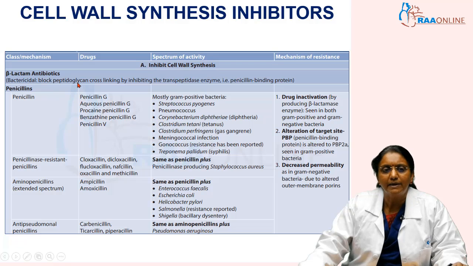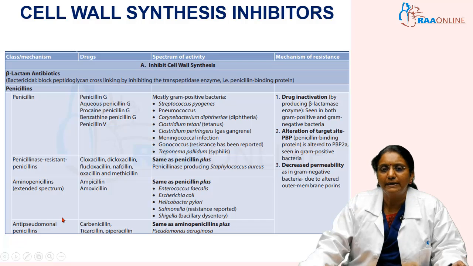In the beta-lactam antibiotics, we have a very important group known as the penicillins. As I said earlier, they are the first group of antibiotics to be discovered. And in penicillins, you have certain developments and upgradations. The first one to be discovered was just penicillin. In that you have different types: penicillin G, aqueous penicillin G, procaine penicillin G, benzathine penicillin and penicillin V. Just know that most of the penicillins are very effective only against gram-positive bacteria.